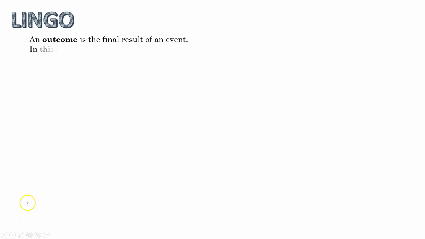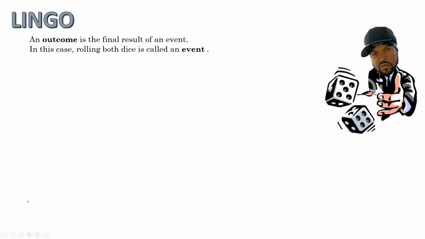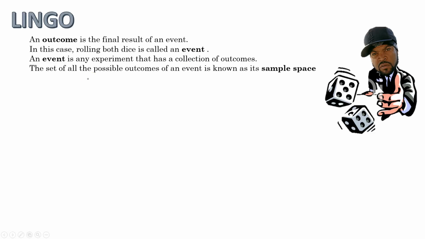And in this case, with me and my buddy, rolling both dice is the event. And so the outcome would be like, what score did I get? Did I get a 6 when you add them together? Did I get a 7? That would be an outcome. So in general, an event is any experiment that has a collection of outcomes. And the set of all possible outcomes for an event is known as its sample space, which is not located at Costco most of the time.